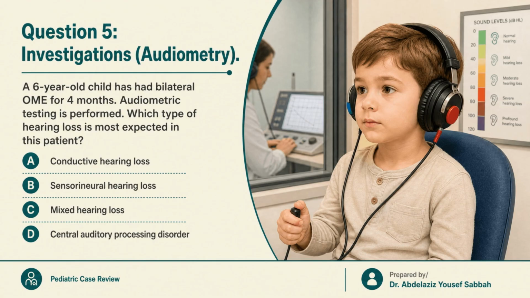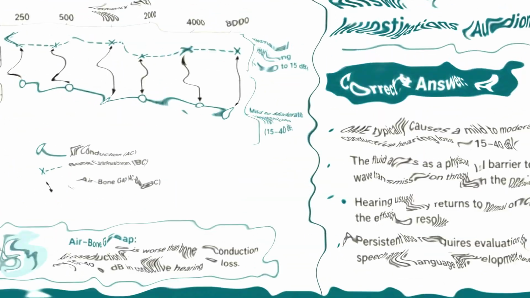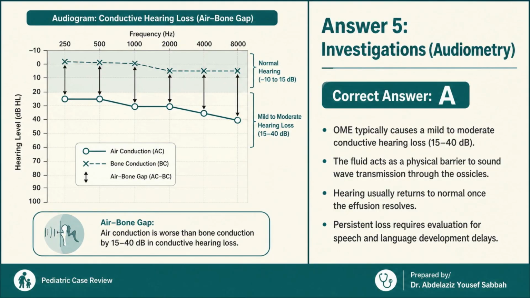Question 5. A 6-year-old child has had bilateral otitis media with effusion for 4 months. Audiometric testing is performed. Which type of hearing loss is most expected in this patient? Option A, conductive hearing loss. Option B, sensorineural hearing loss. Option C, mixed hearing loss. Option D, central auditory processing disorder. The correct answer is option A, conductive hearing loss.